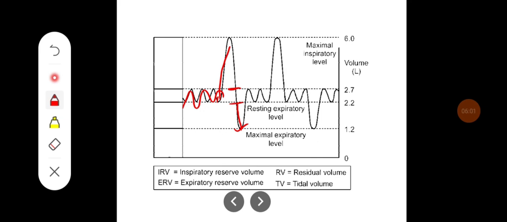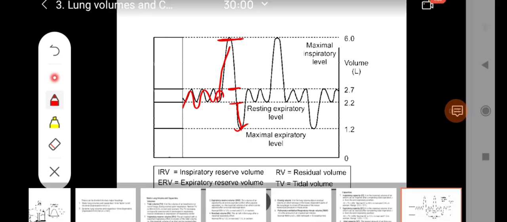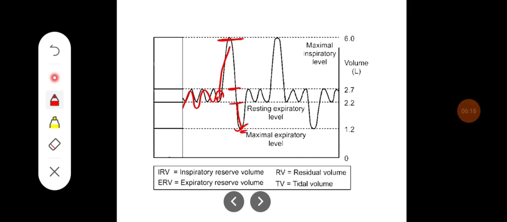whereas the vital capacity is from the maximal inspiration to the maximal expiration. Okay. So which is nothing but the combination of the inspiratory reserve volume, tidal volume, and expiratory reserve volume.